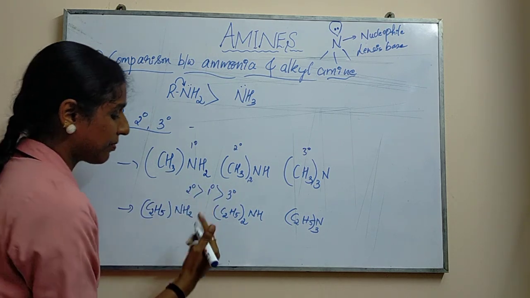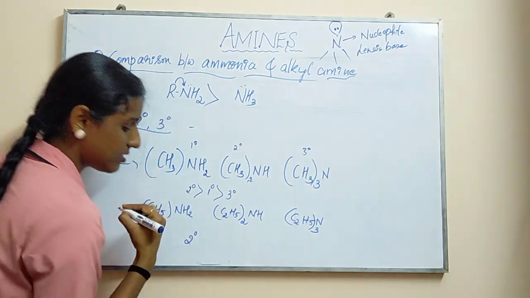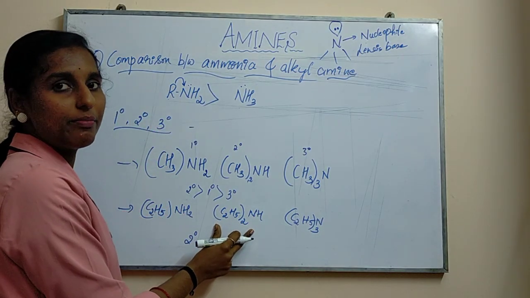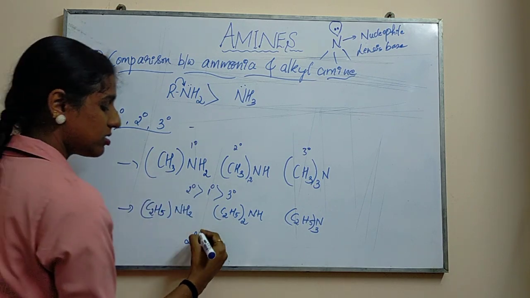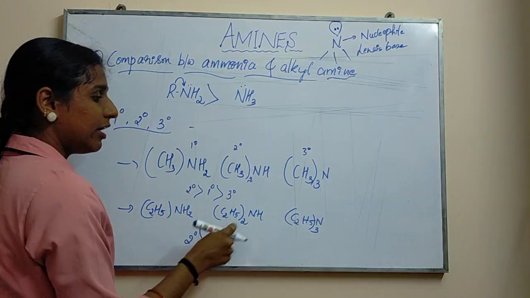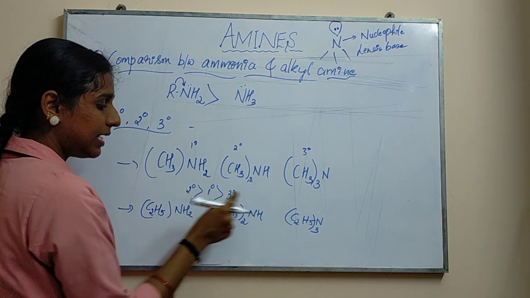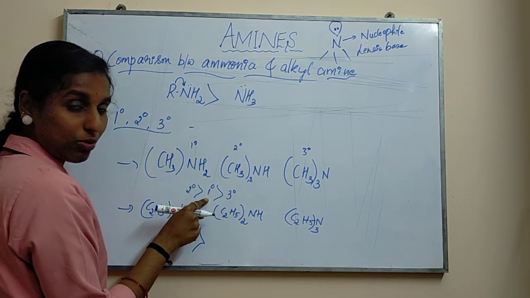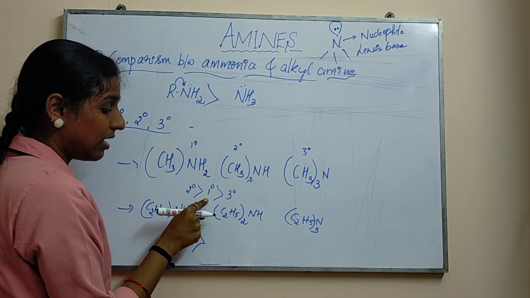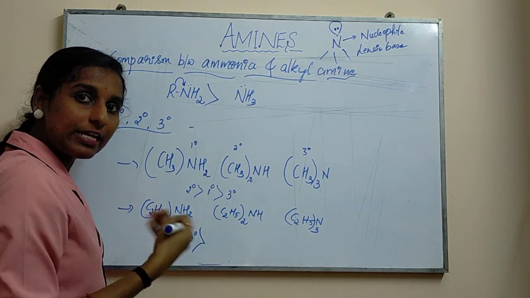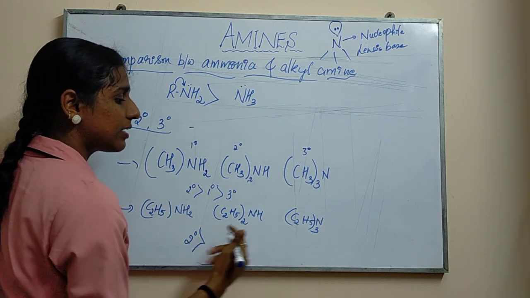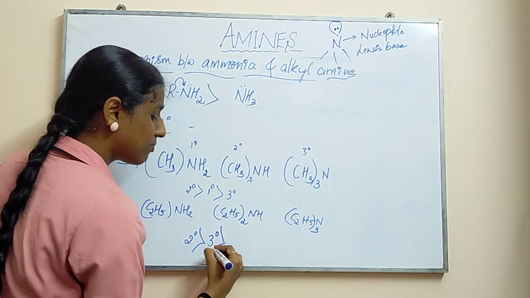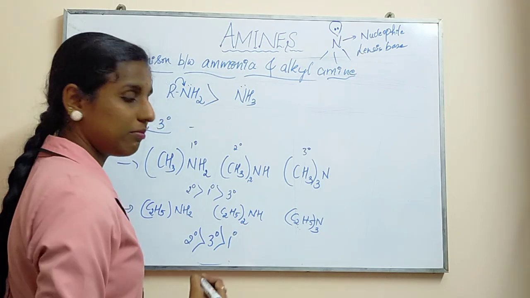Obviously secondary will be first here. Secondary will always show greater basic property in the case of the aqueous state. But if you have methyl groups, then primary shows the next basic property. But if the alkyl groups are increased, if bulky groups are increased, by that time your tertiary amine will show more basic property than primary.